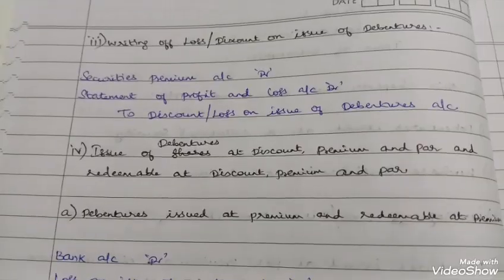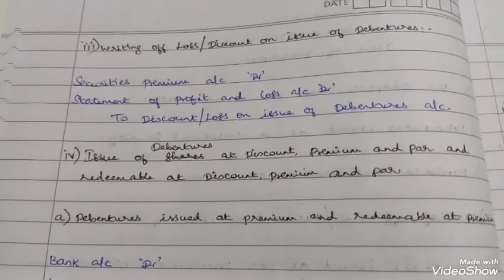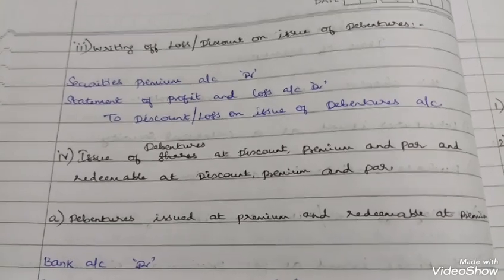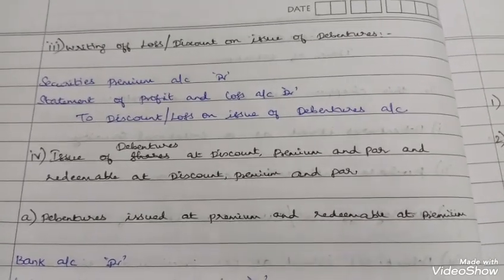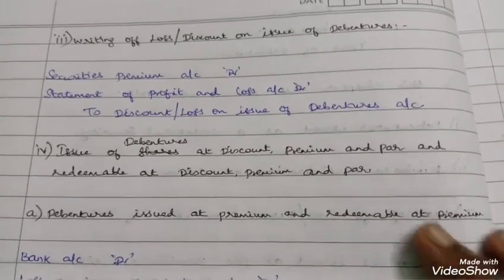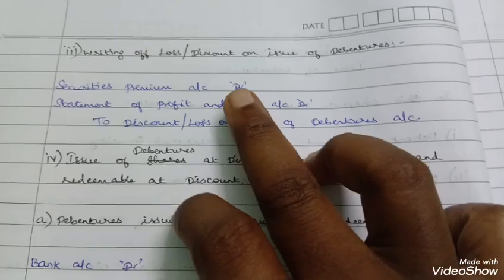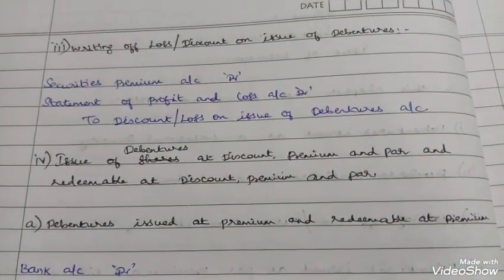The next important concept is writing off loss or discount on issue of debentures. Whenever you write off loss or discount on issue of debentures, first you have to write off the loss using the securities premium account only.